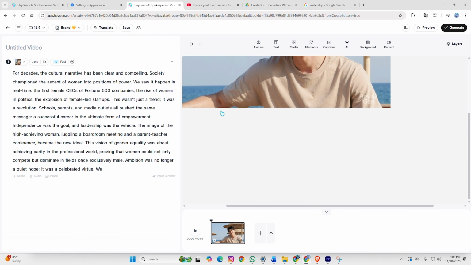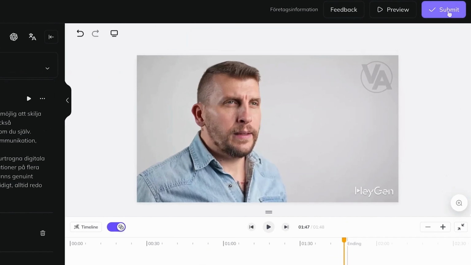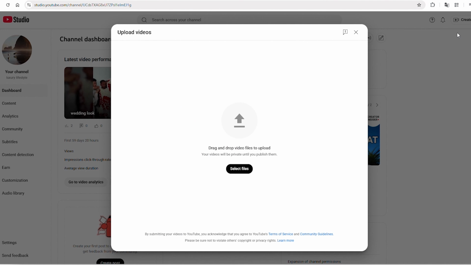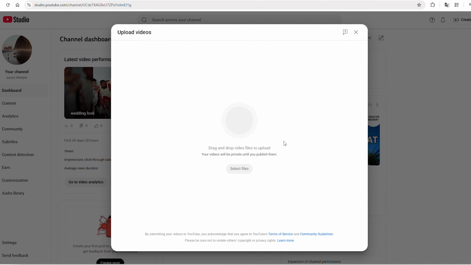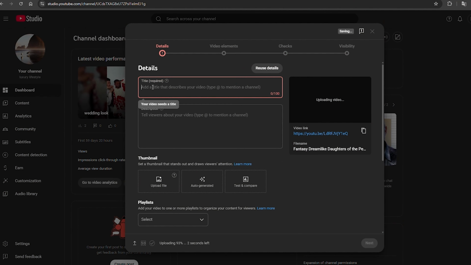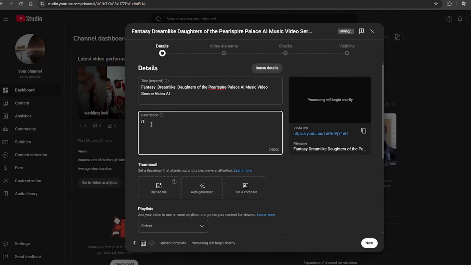When you are satisfied with the preview, you may start the high-definition video export by clicking the Submit or Render button for the first time. When uploading to YouTube, select the maximum resolution, often 1080p, and the MP4 storage type. It is important to remember to optimize your video after it has been exported by including a title, description, and tags that are related to the video in order to improve its visibility.